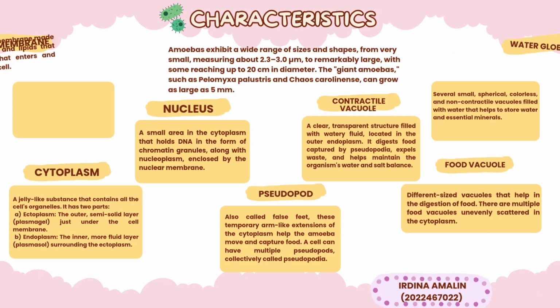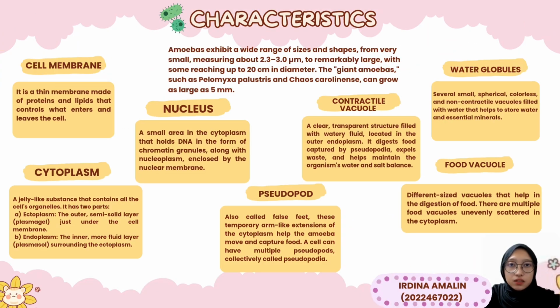These are some of the characteristics of amoeba. Amoebas exhibit a wide range of sizes and shapes, from very small, measuring about 2.3 to 3 micrometers, with some reaching up to 20 centimeters in diameter. The giant amoeba can grow as large as 5 millimeters.